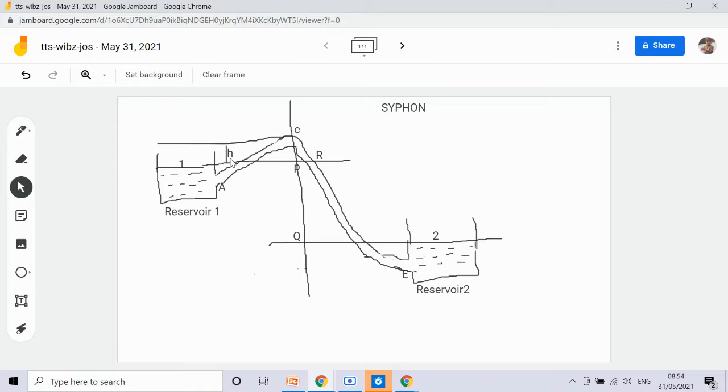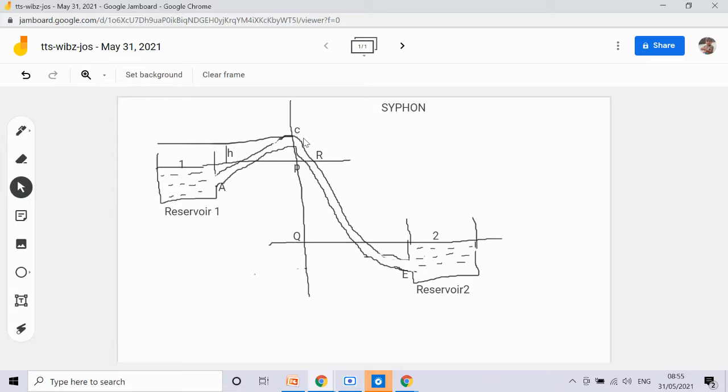Theoretically, the pressure at C, that is the summit point, may be reduced to absolute zero pressure, or minus 10.3 meters of water.